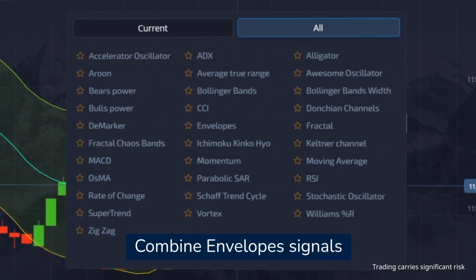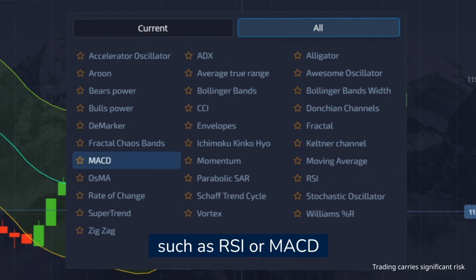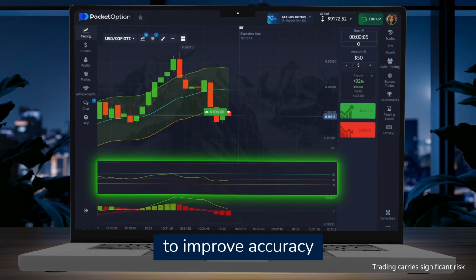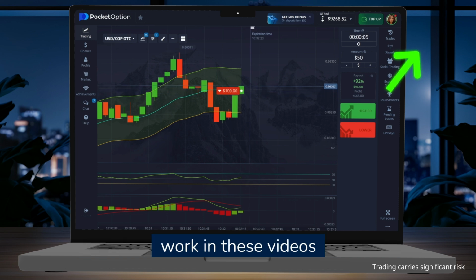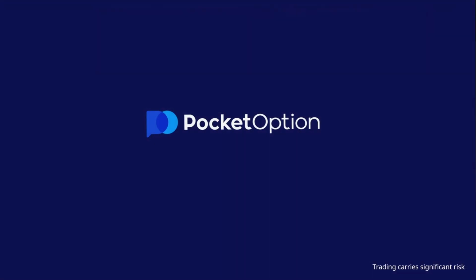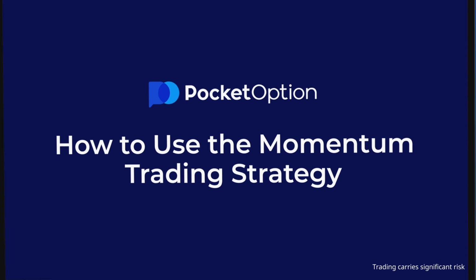Combine envelope signals with other indicators such as RSI or MACD to improve accuracy. Learn how the RSI and MACD indicators work in these videos. Try it. How to use the momentum trading strategy.